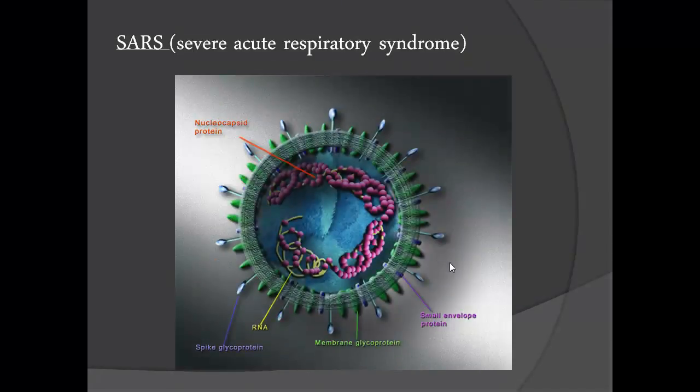SARS, an acronym for Severe Acute Respiratory Syndrome, has an incubation period of 2 to 7 days. It is an emerging disease. The first case was reported less than 10 years ago, and scientists do not know if ethnicity, age, or gender plays a vital role in the infection or immunization of SARS.